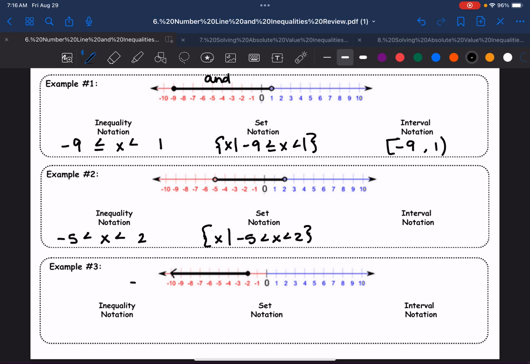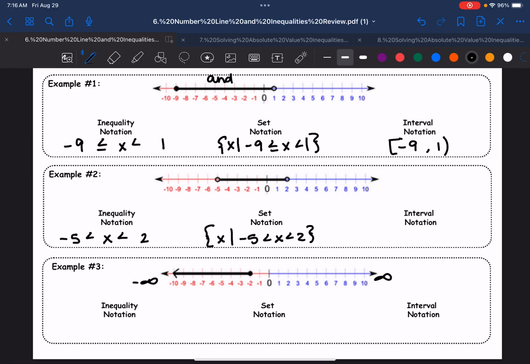I know that here I'm going towards negative infinity because I'm going all the negatives, and here I'm going towards positive infinity. Remember, infinity is a concept, not a number. So I don't have two exact numbers, I have one. But some of you will treat negative infinity as a number, and you'll put negative infinity and -2, and you'll put x in the middle, and you'll point towards a smaller number just like we've been doing before, and -2 is included. And unfortunately, this is incorrect, because with inequality notation, we cannot include infinity.